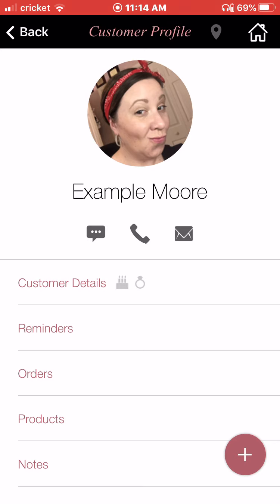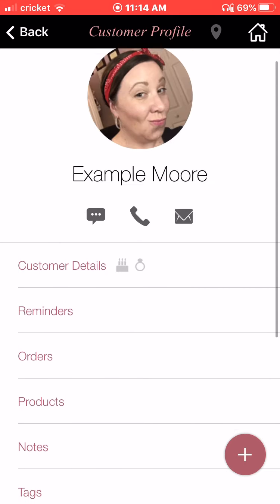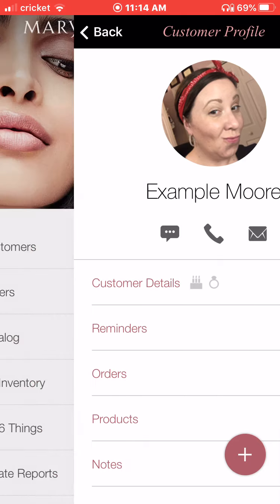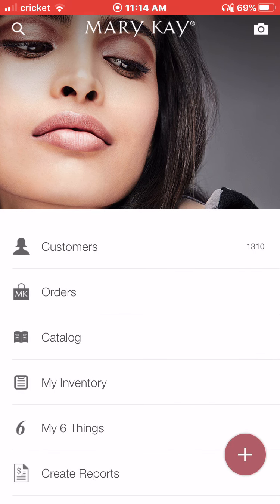Isn't that cool? And it also shows me her birthday and a ring for anniversary because we selected those dates in June and I'm recording this in June. So it lets me know that this month she has an anniversary and a birthday. And this app is just so intuitive, so intuitive. Okay, we're gonna go back here and we're gonna hit the home button.